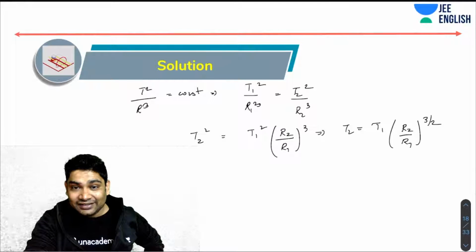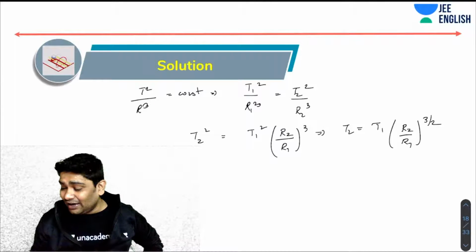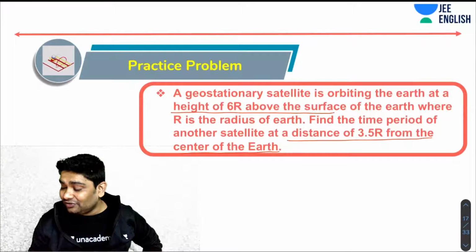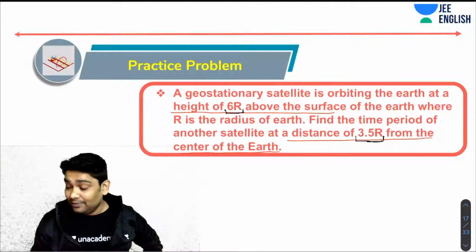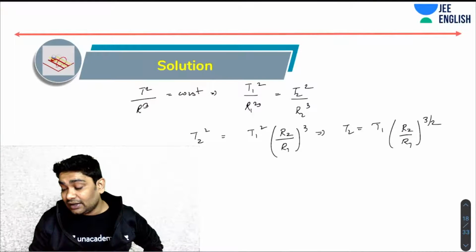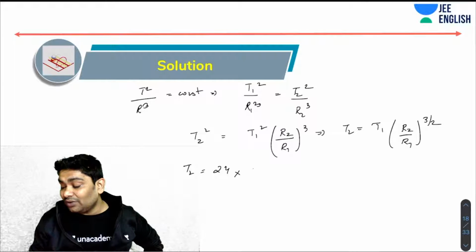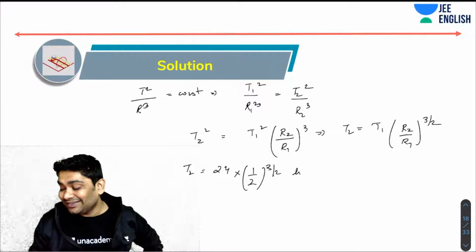So hello Vardhan Reddy, how are you? So very simple. For T2, we had to calculate with the radius of the second satellite being 3.5 r. The radius of the geostationary satellite would actually be 7 r because this is the height. What I can say is that T2 would be T1, which is 24 hours, into 1 by 2 to the power of 3 by 2 hours.